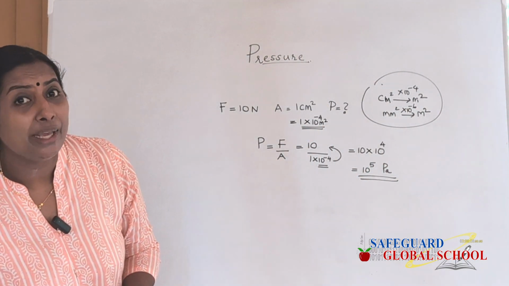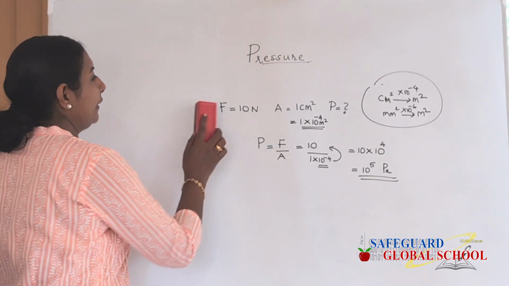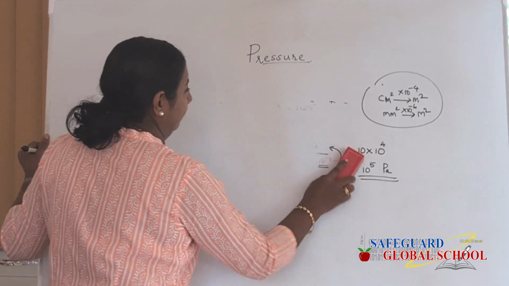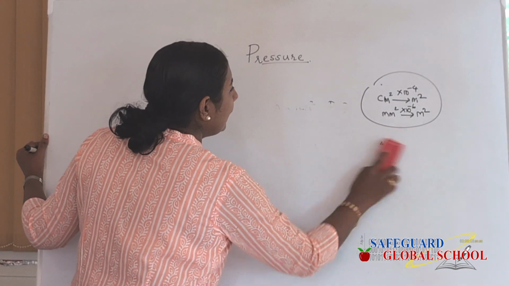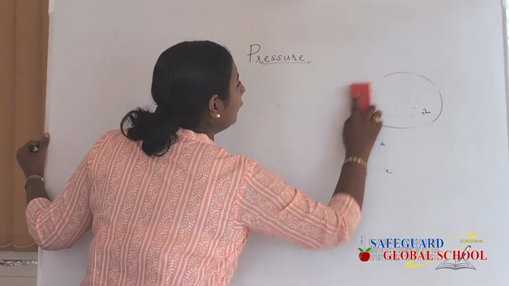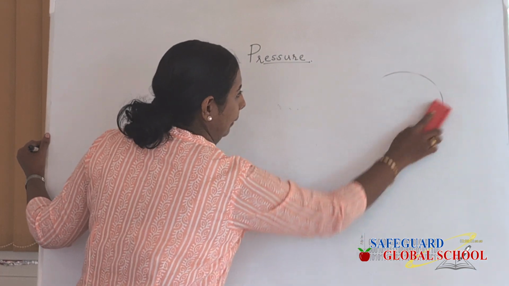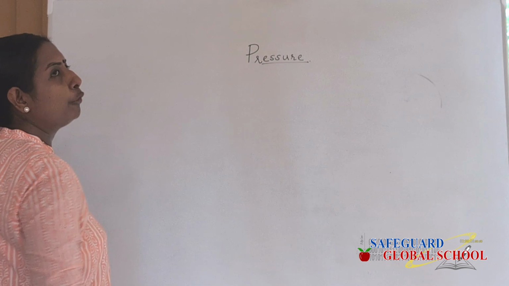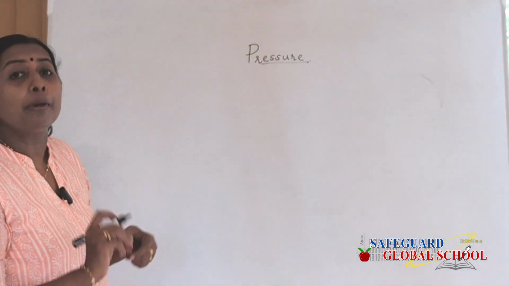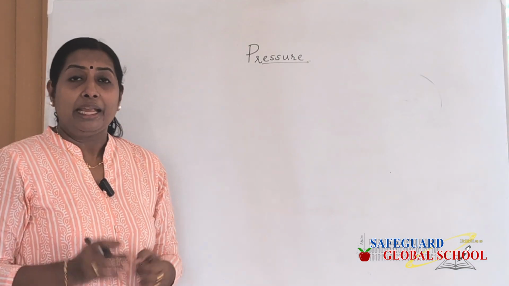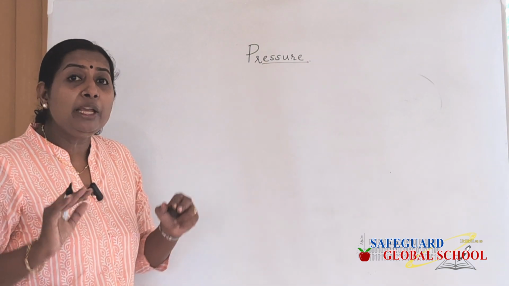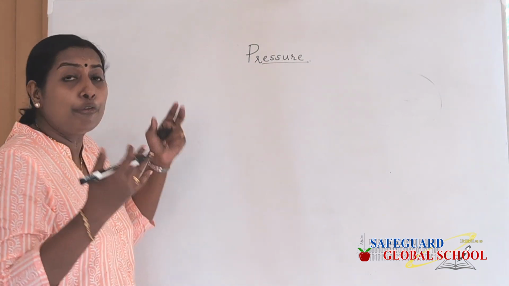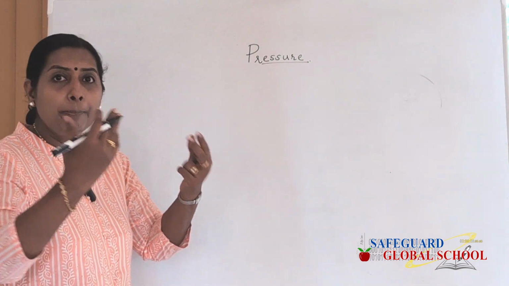Now we will go to a second problem, which is of an analysis type. What is the question? A pressure of 5 Pascal was noted when a force was applied on a particular area.